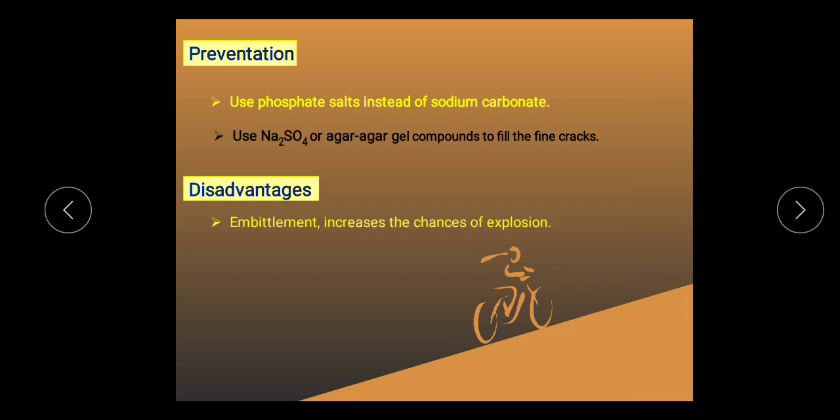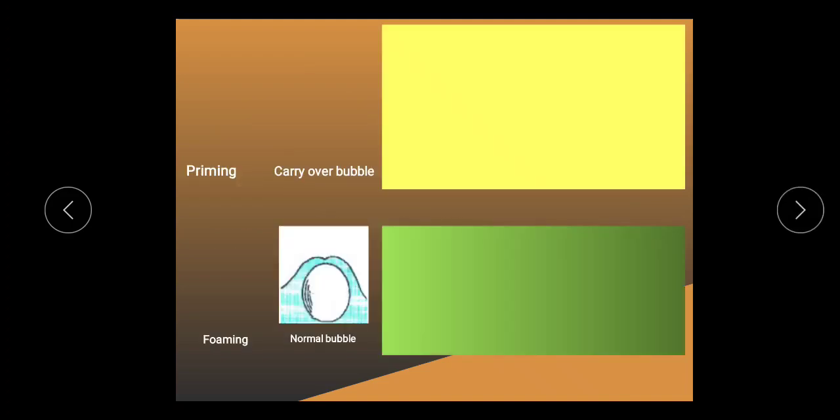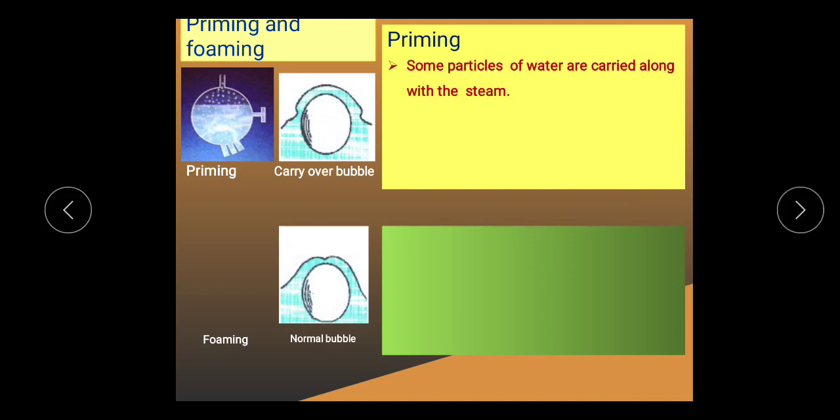What are the disadvantages? The metal becomes brittle, it increases the chances of explosion, and it disturbs the function of the boiler. These are the disadvantages, causes and prevention of caustic embrittlement.